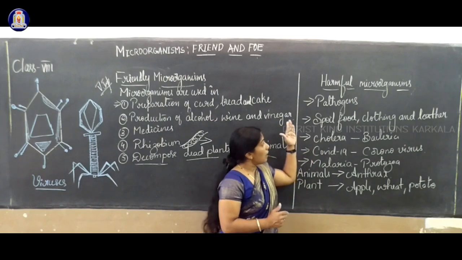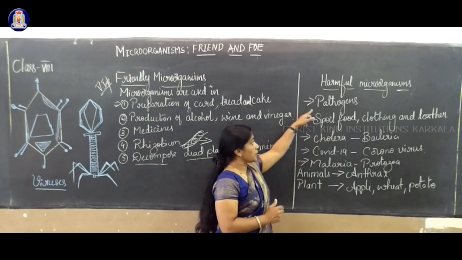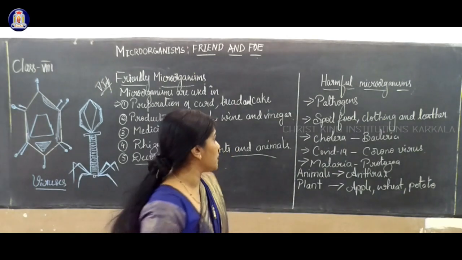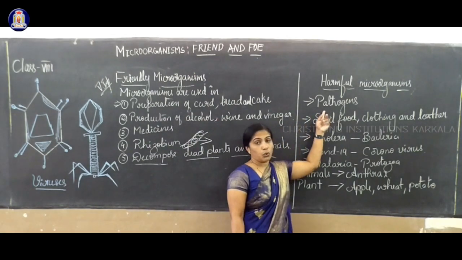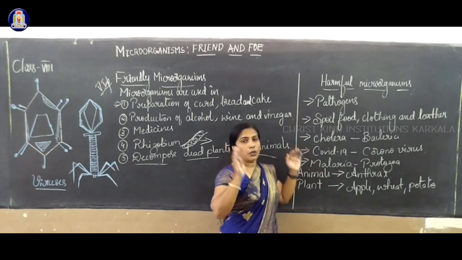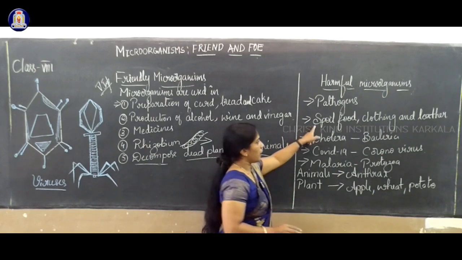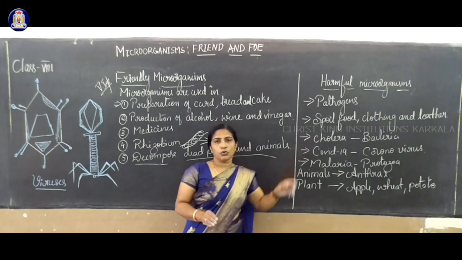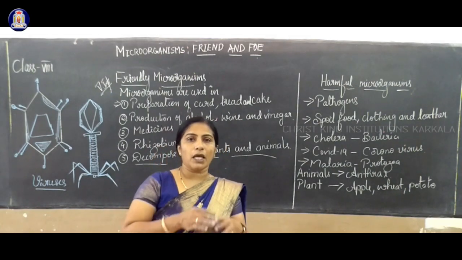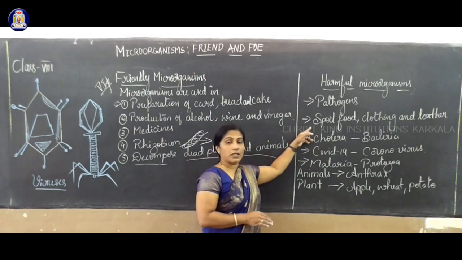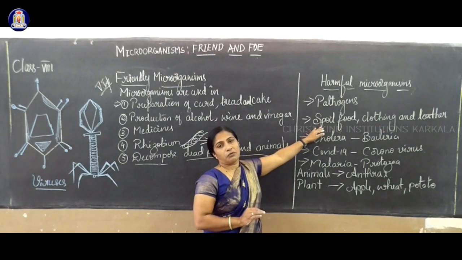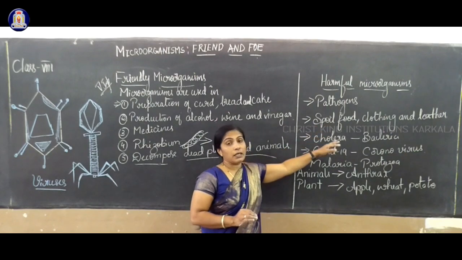Next we are studying harmful microorganisms. The microorganisms that affect an organism are called pathogens. Pathogens are microorganisms that are very harmful to the human body and all organisms. First, they spoil food. When you keep food in the open air without closing the lid, it spoils. That's why we always say to close the lid on cooked food. They also spoil clothing and leather.